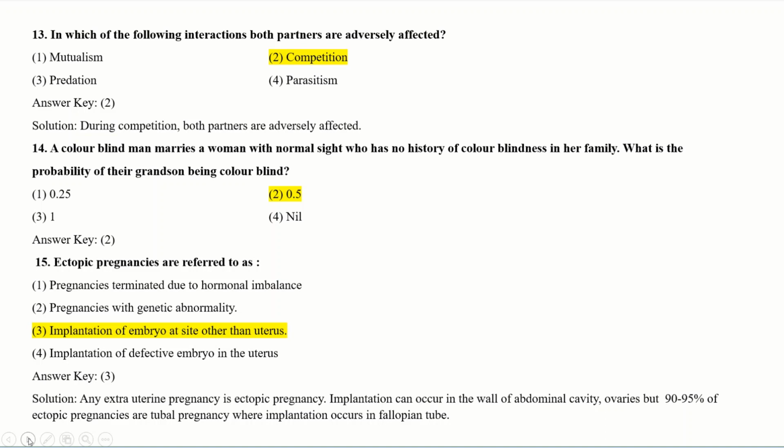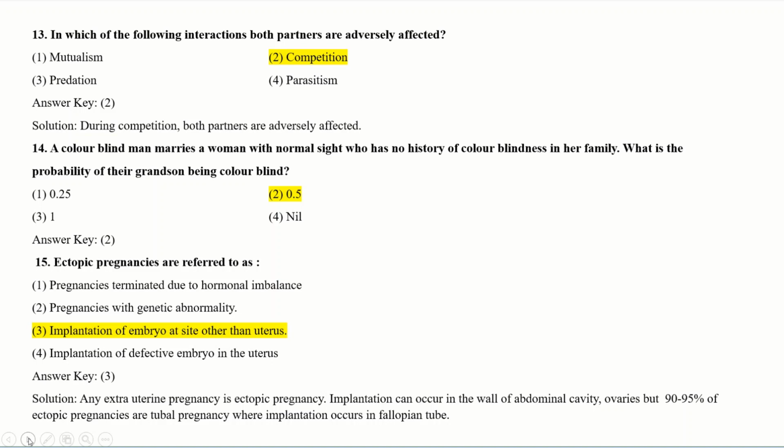You should know the definition or the characteristic of ectopic pregnancies. Your correct answer should be implantation of embryo at site other than the uterus. It is known as ectopic pregnancy. Any extrauterine pregnancy is ectopic pregnancy.